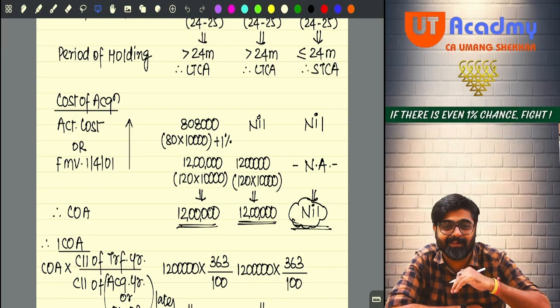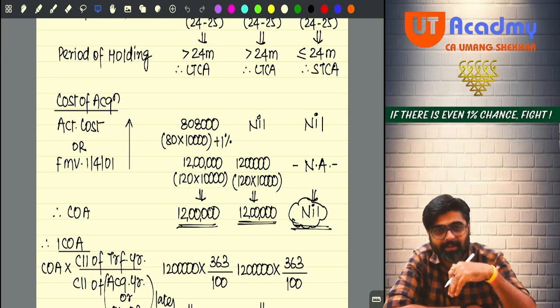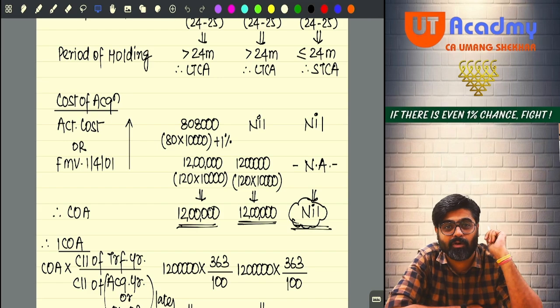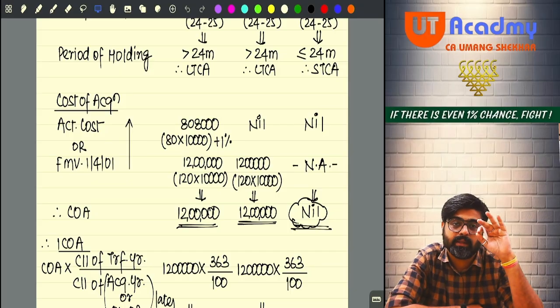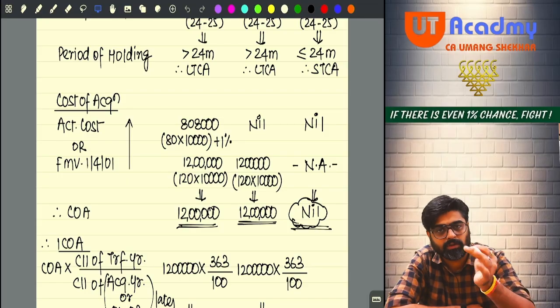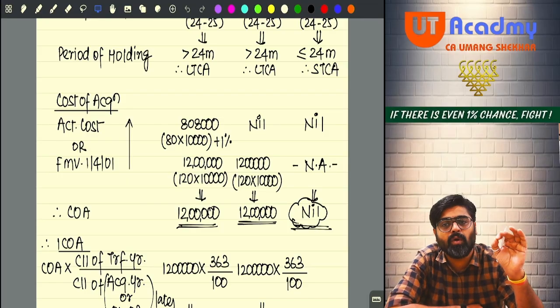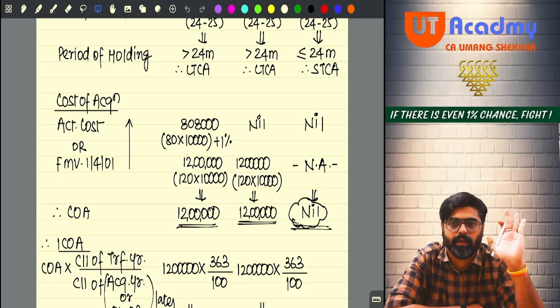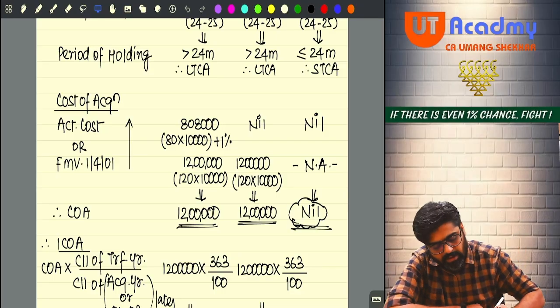I will not take nil. Definitely, why would I take nil if I am getting the opportunity to take 12 lakh as cost? Since the bonus shares were acquired prior to 1st April 2001, their cost of acquisition will be either their actual cost, which is nil, or the fair market value on 1st April 2001. So I will take 12 lakh as cost.